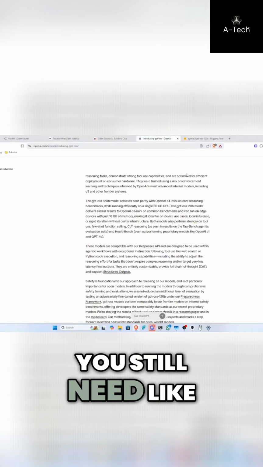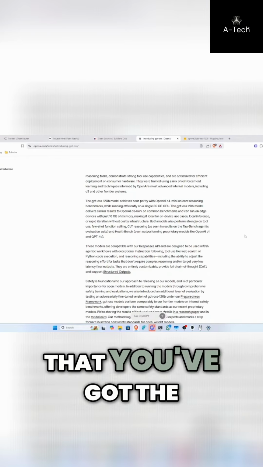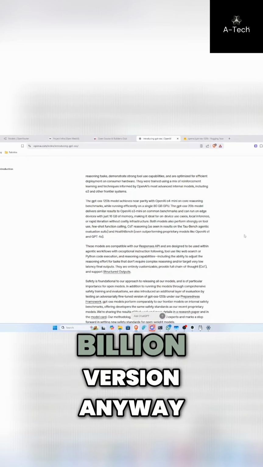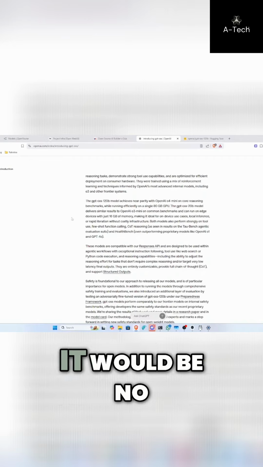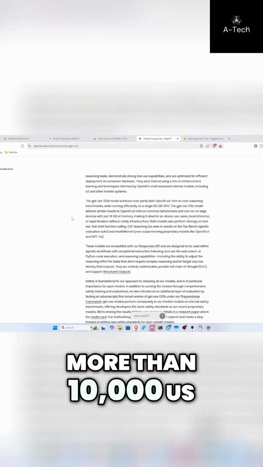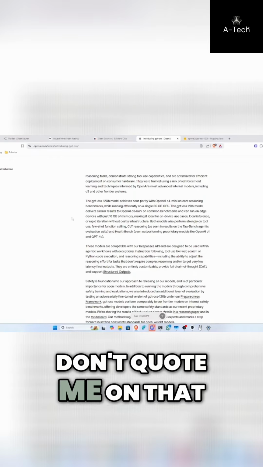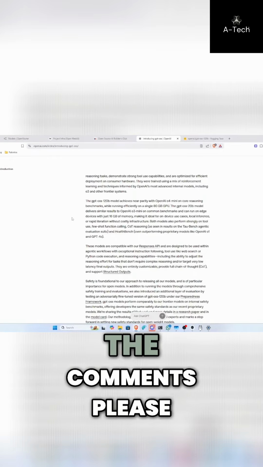Yeah, you still need a computer that's around $2,000 to $3,000 minimum, in US dollars, to make sure that you've got the hardware to actually run these models properly. At least the 20 billion version anyway. When you get to the 120B, obviously you need to spend a bit more than that. But I would still say, even if you are spending money on this, it would be no more than 10,000 US dollars, and you could probably do a good job. But don't quote me on that. I might be absolutely wrong. So yeah, I don't want to get trolled about that in the comments, please.